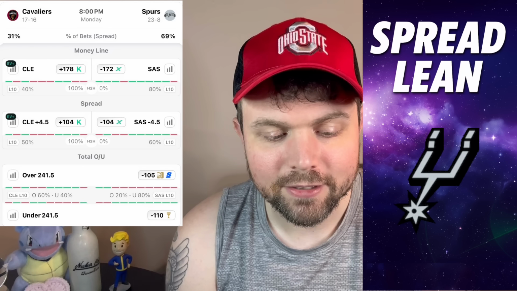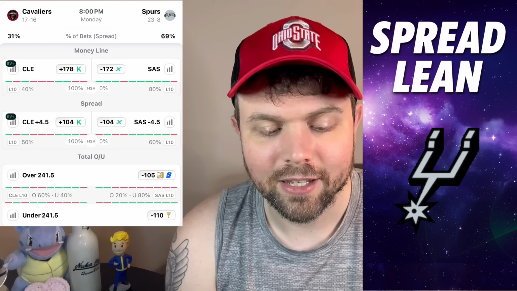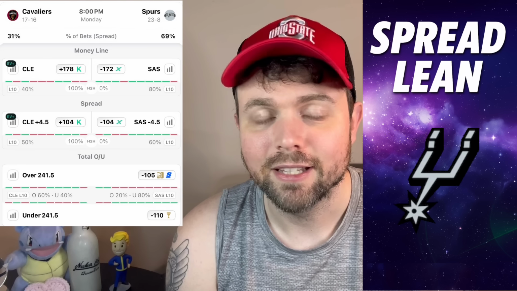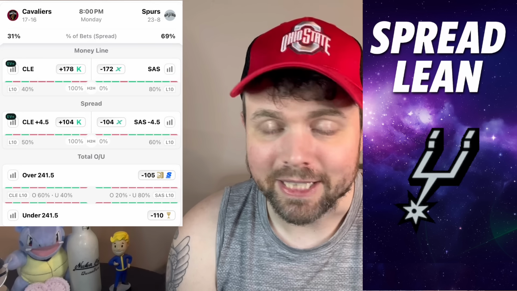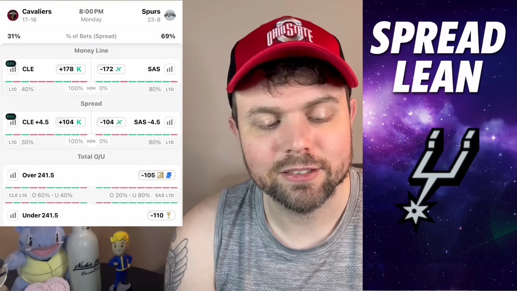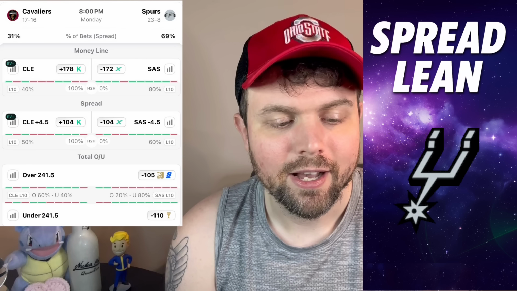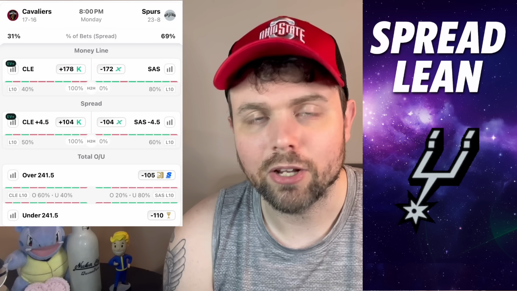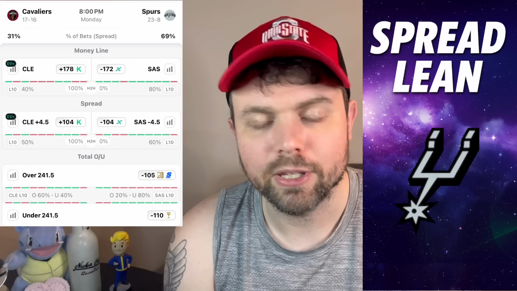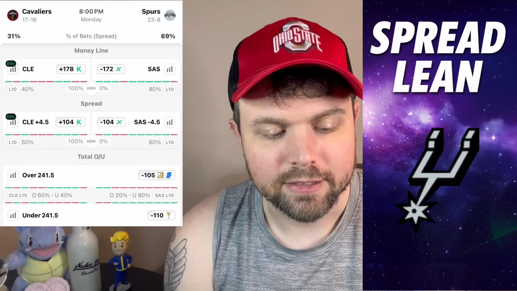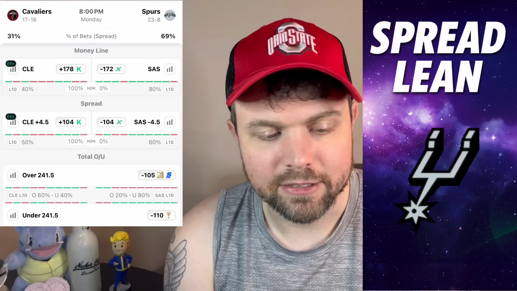So for lean here, the Cavs were showing some signs, but they just got blown out by the Rockets. Any team that gets physical with the Cavaliers, they just go cold, and the Knicks showed that with some big runs. The Spurs have gone up against OKC, and they've been playing physical, so I can see that happening here. So I'll take these Spurs at home.